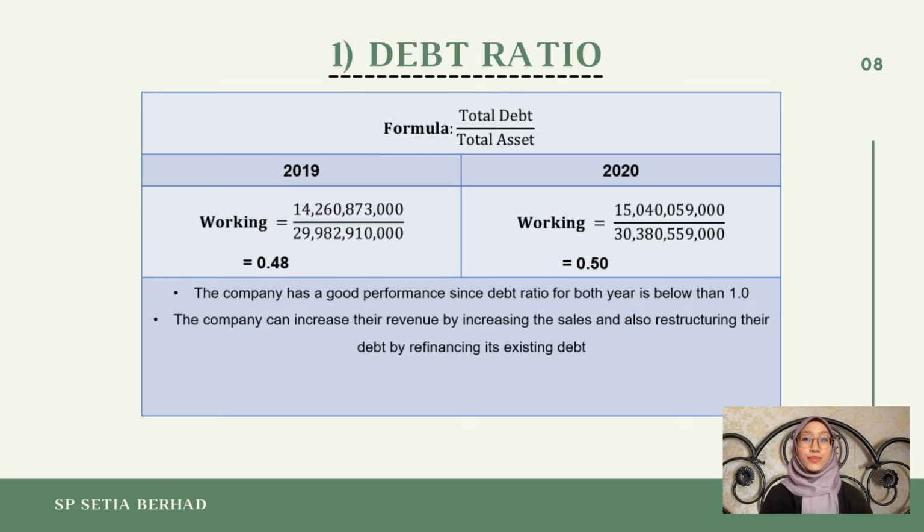The debt ratio is a measurement of how much of an asset's value is financed by debt. It is used to determine whether or not a company is solvent. The formula for that ratio is calculated by dividing the total debt by the total assets.